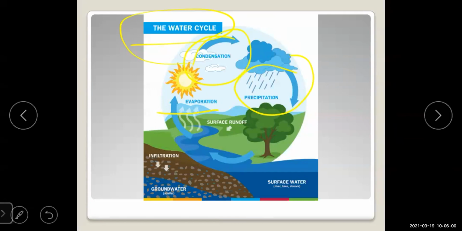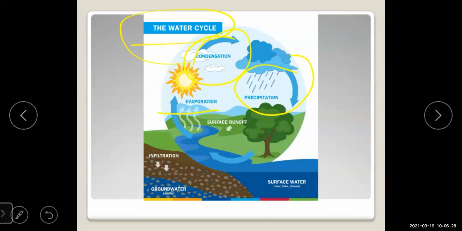Precipitation means what? It occurs when so much water has been condensed that the air cannot hold it anymore. The cloud gets heavier and the water falls back in the form of rain, snow, or hail. So this is the third stage.